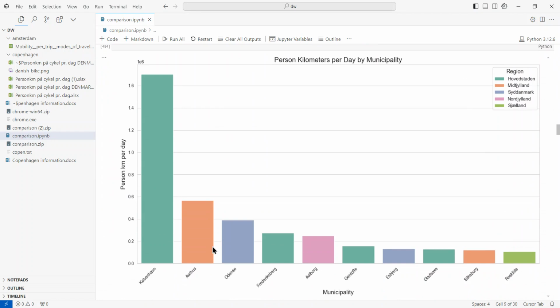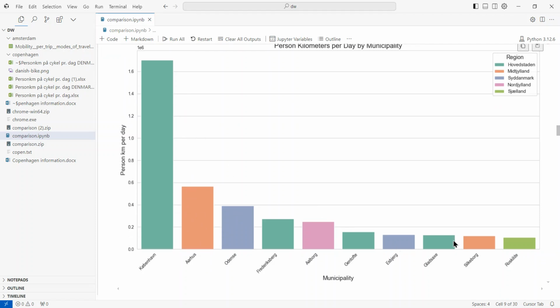And we also have a more comprehensive table for the person kilometers per day by municipality. So these are the cities, not the regions, but the cities. But the same thing applies, of course, that the capital city sees about 3 times as much bicycle traffic per day as the second largest city, and it follows a Pareto distribution.